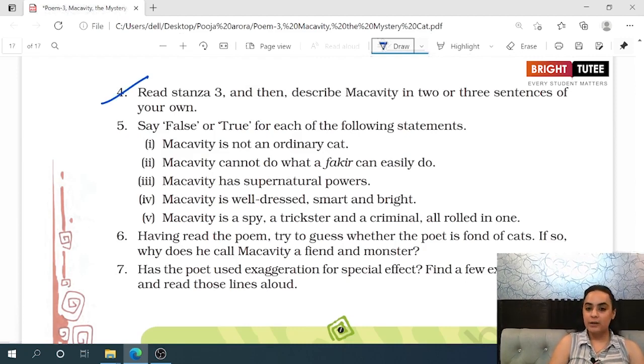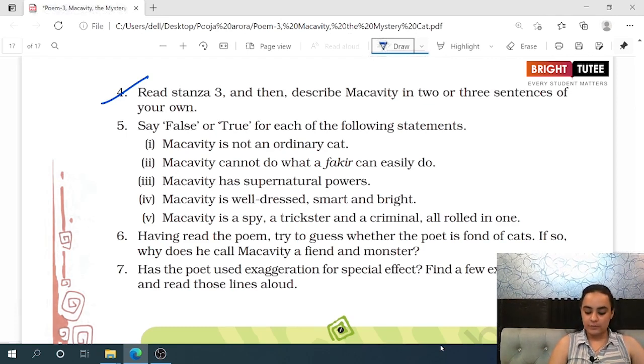So we've described Macavity already: Macavity is a brown cat. It is very smart and intelligent, has deeply sunk eyes, lines on the forehead, untidy and uncombed fur and whiskers, and has a swift movement like a snake.